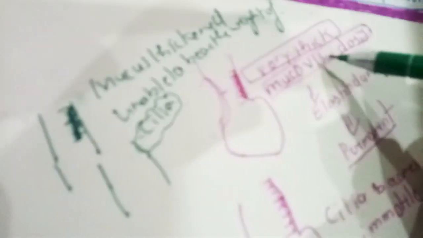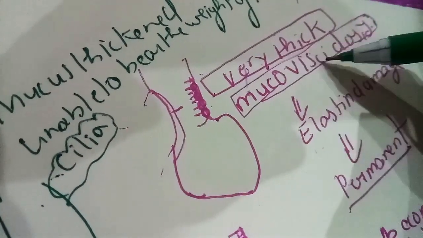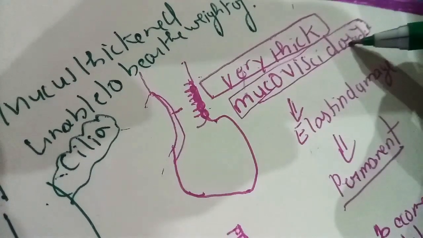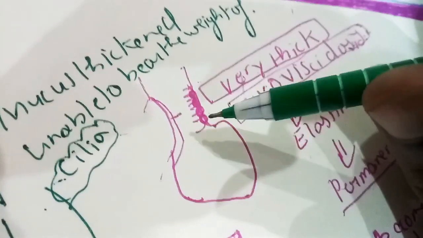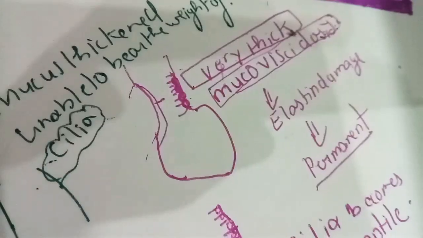And what exactly is Kartagener syndrome? In Kartagener syndrome, immotile cilia are present. Immotile cilia means the cilia are present but immotile, therefore unable to move the mucus outside. The difference between Kartagener syndrome and cystic fibrosis is that in cystic fibrosis, mucoviscidosis is present; the problem is in the mucus. The mucus is very thick, therefore elastin is damaged and permanent dilation will occur.